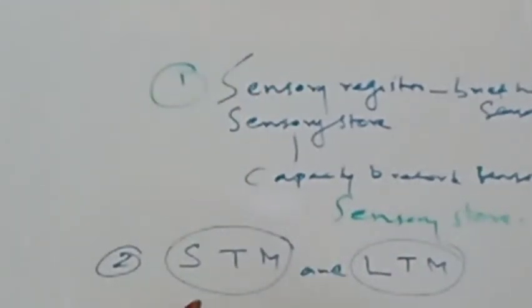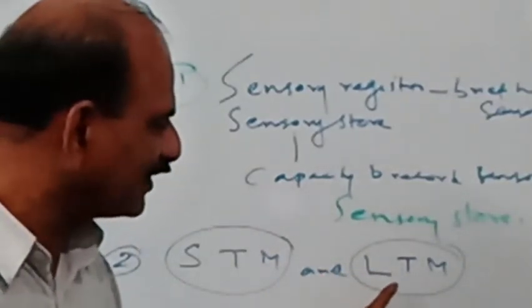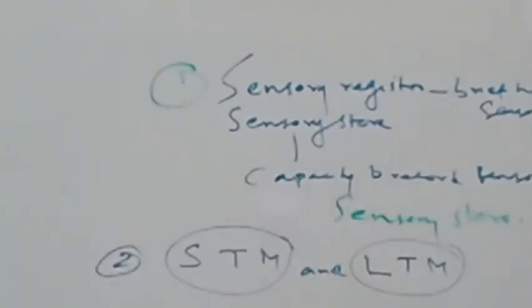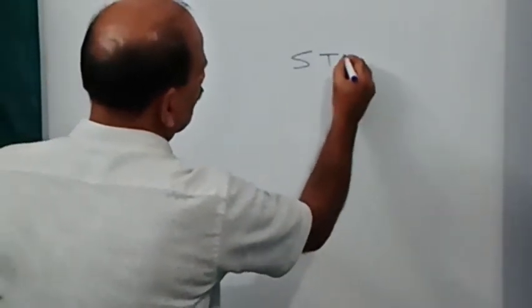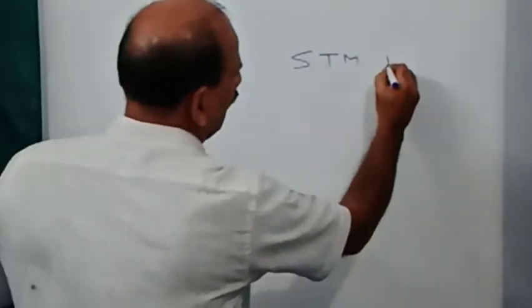Short-term memory is known as STM. Long-term memory is known as LTM.